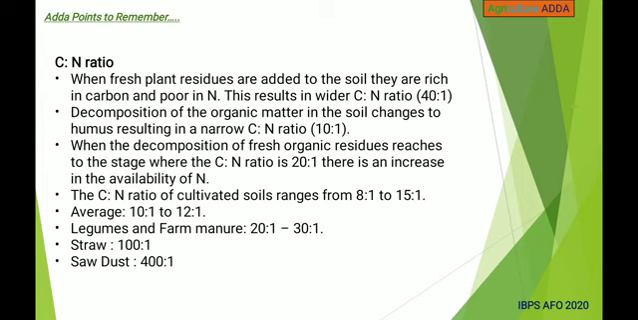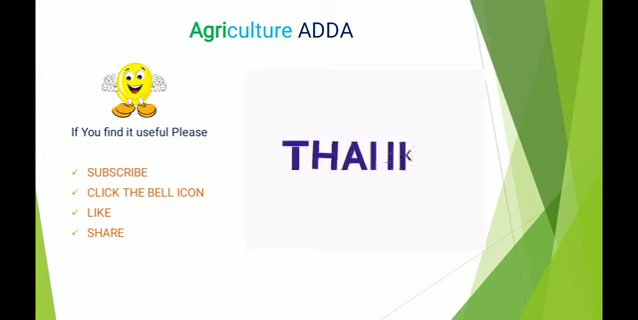When the decomposition of fresh organic residues reaches the stage where the C:N ratio is 20:1, there is an increase in the availability of nitrogen. The C:N ratio of cultivated soil ranges from 8:1 to 15:1, and the average C:N ratio in soils is 10:1 to 12:1, and in case of legumes and farm manure, 20:1 to 30:1, and for straw it is 100:1, and for sawdust it is 400:1. And this was the soil science part set 1.